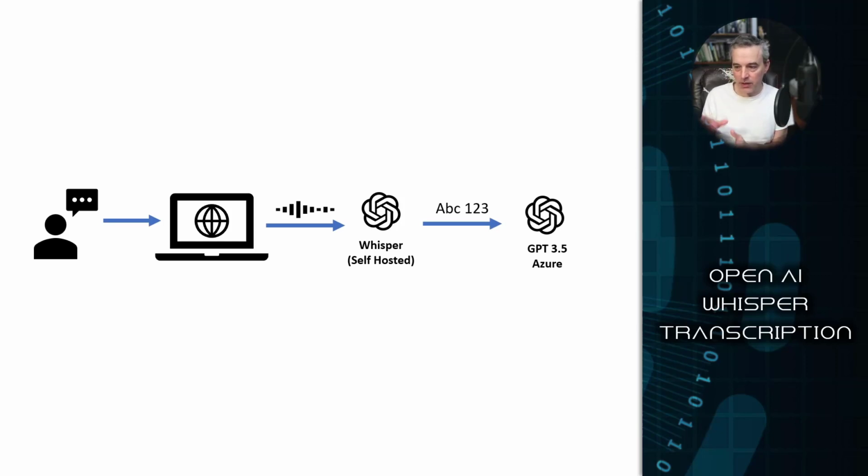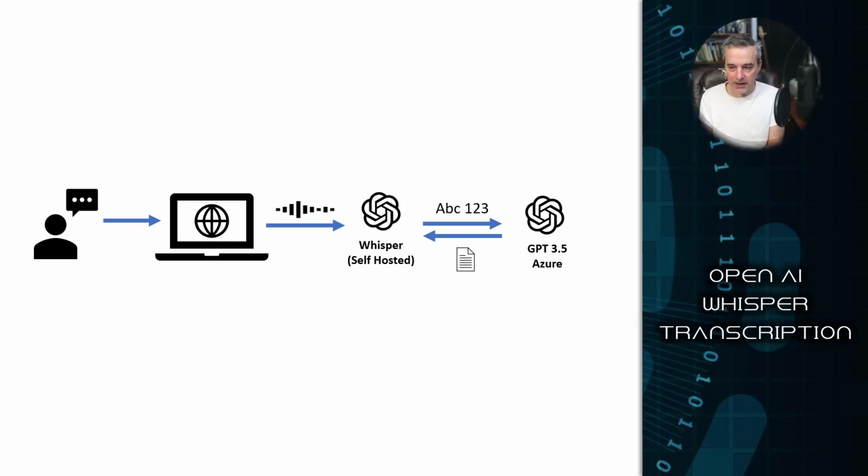And what I want to do with GPT-3.5 in Azure is do some prompt engineering to tell it what I'm trying to do with this. And basically, I'm going to tell it to say, hey, take this transcribed text. It's just a bunch of words. It might have some punctuation in it, and it's going to have a lot of other things inserted into it. But I want it to convert that into something that's formatted like a story. So it's going to have paragraphs of description and dialogue tags and things like that that will then be formatted in an appropriate way.